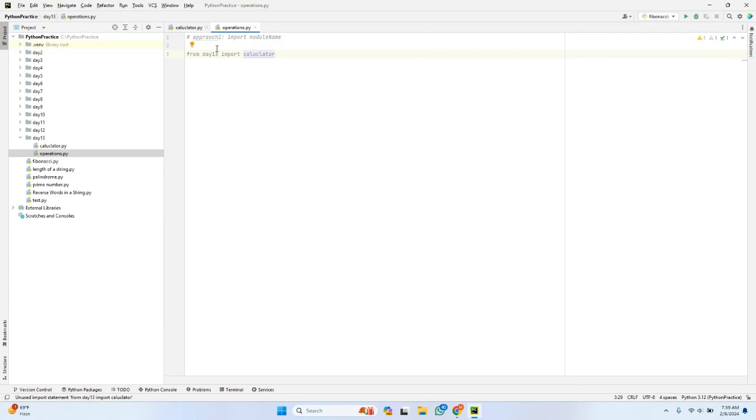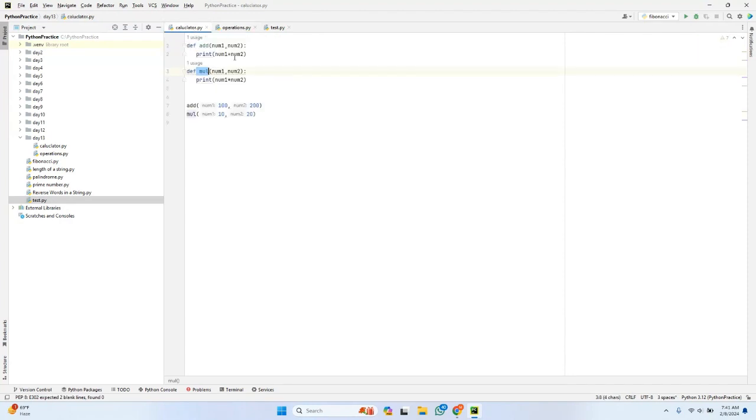Directly you can also eliminate this directory name if the module is defined inside it. I'm just importing the module name in approach 1. I have imported that module because it is defined in the same directory. After importing the calculator module, I am having two functions: the add function and the multiplication function. In add, I'm adding two numbers, and in multiplication, I'm multiplying these two numbers. As you have seen, I have called these functions in the same module.